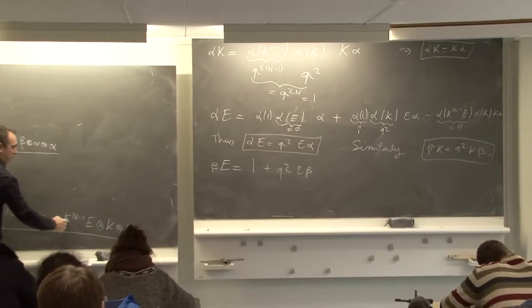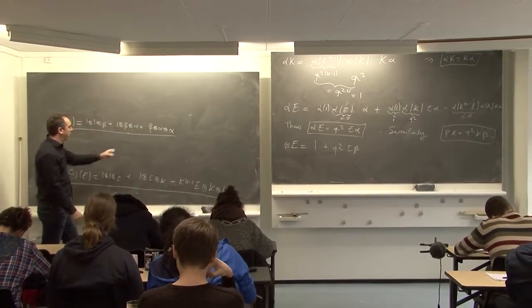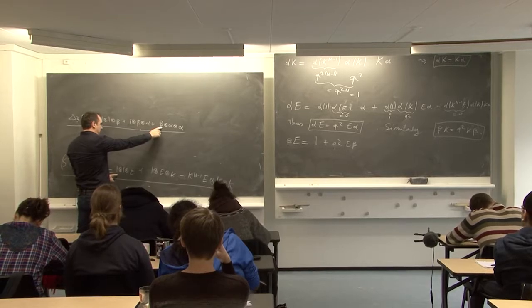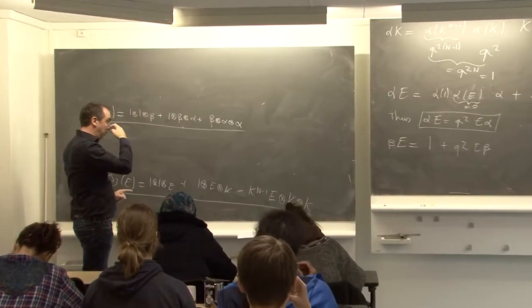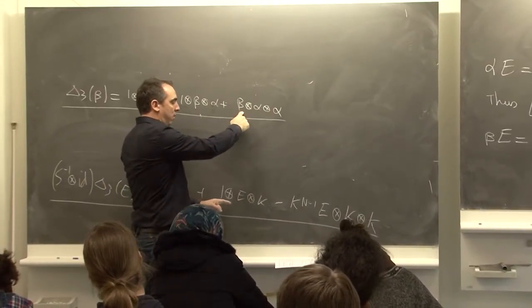One of minus kn E is 0. Forget. So it remains to distribute this one. Beta of 1 is 0.